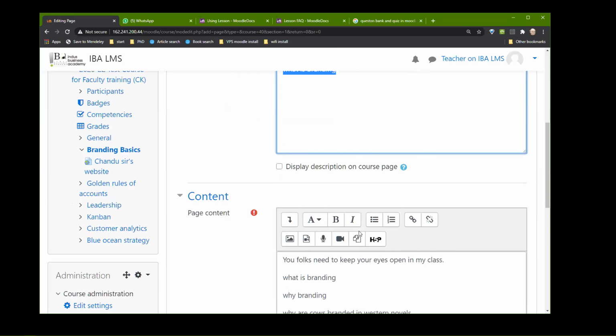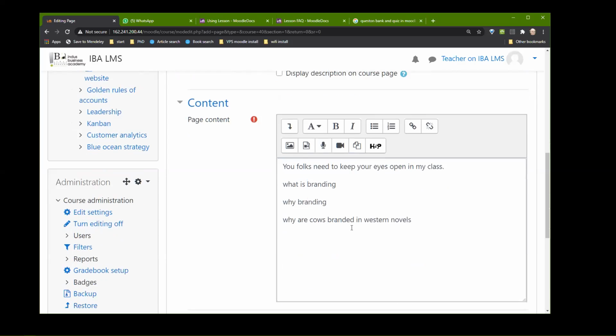But what does this mean to the students, sir? Page? Sir, I'll show you. A page is basically when you are giving them a handout, right, sir? Yeah. So you can put the handout here.